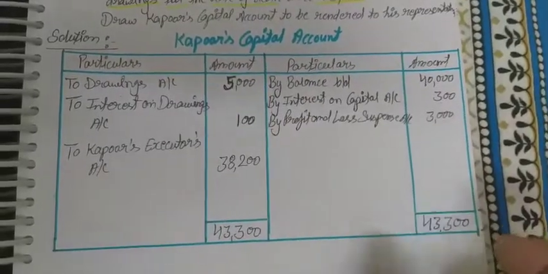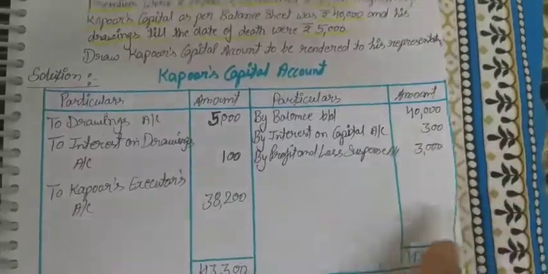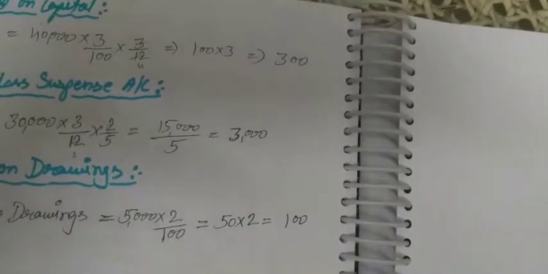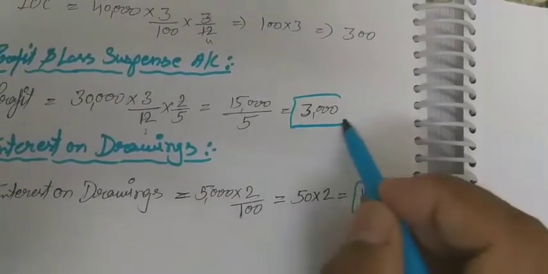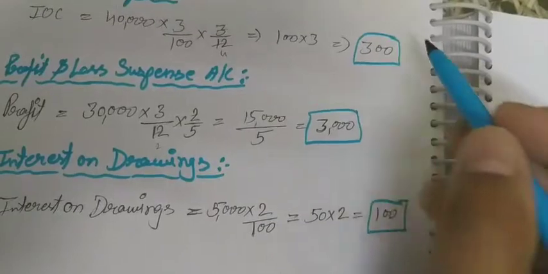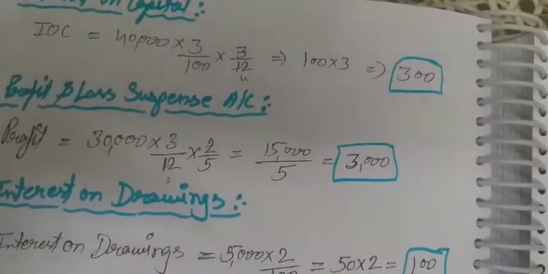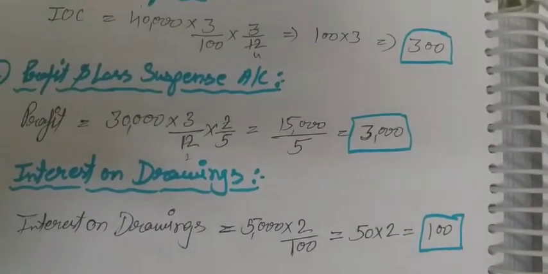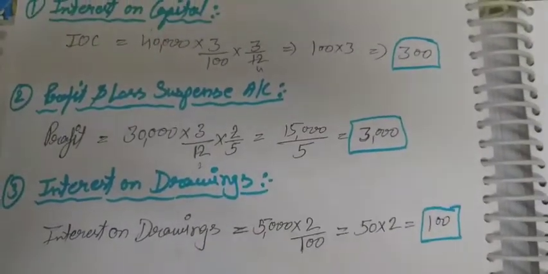Okay, so sometimes you calculate the correct amount in your working note, but when you write the amount from the working note to a particular format, some mistakes may be there. But the examiner will consider your calculation as per the working note, and you will get the marks, and marks will be awarded according to your working note also. Okay, so that's why you have to do your working note with the solution of the question.